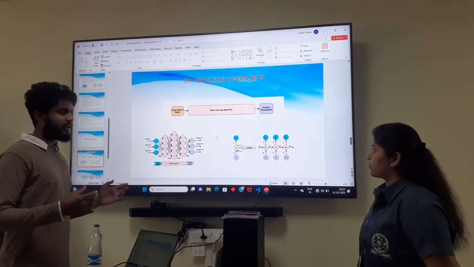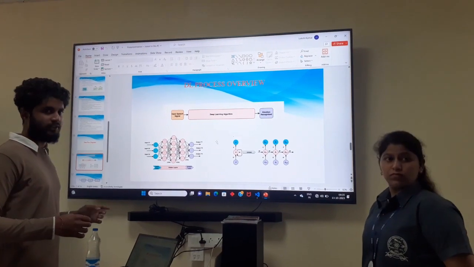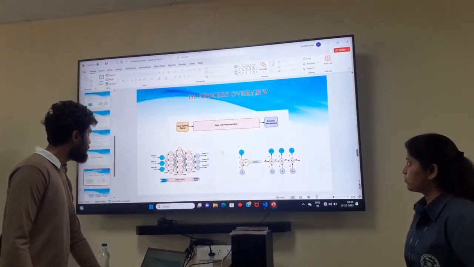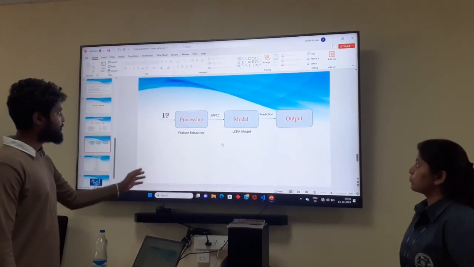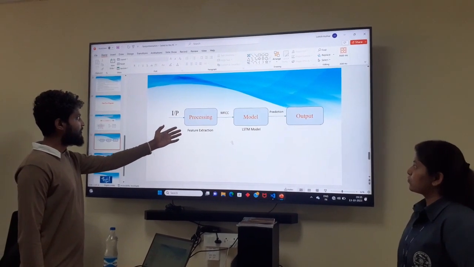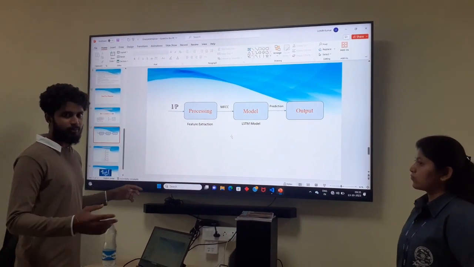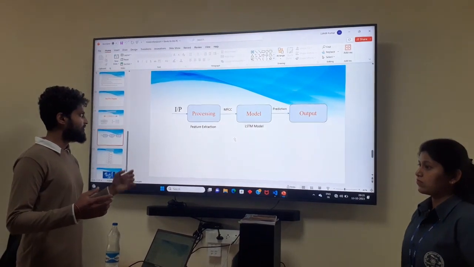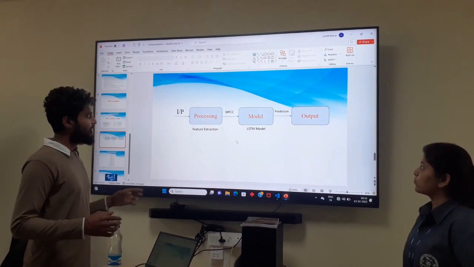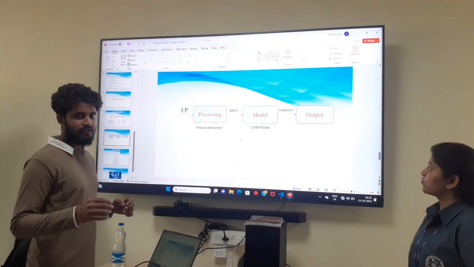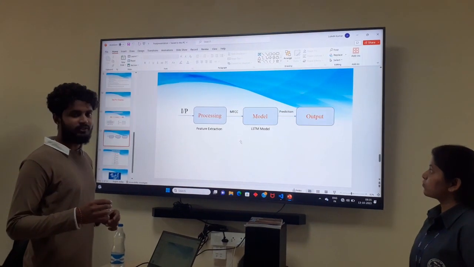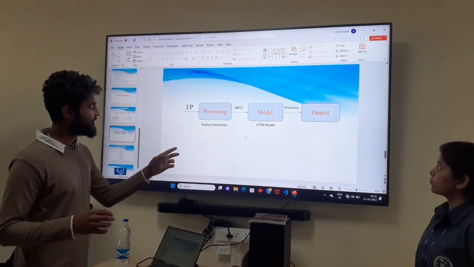Then it will recognize the emotion of the audio. We give an input, it will pre-process the data and extract the features using MFCC, and the efficient model that we are using is the LSTM model, which is 100% accurate, and predicts the output.